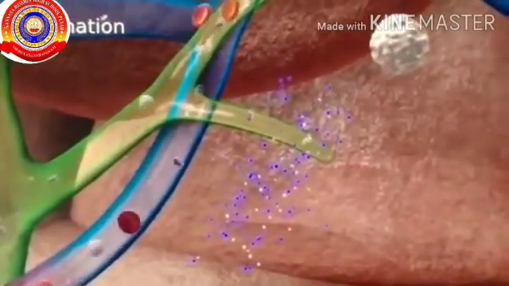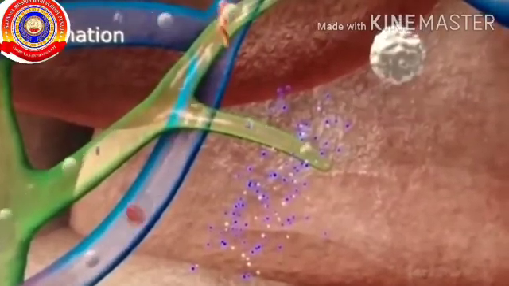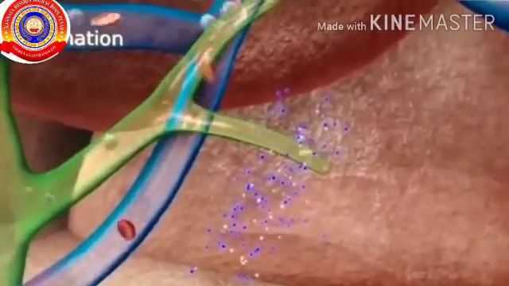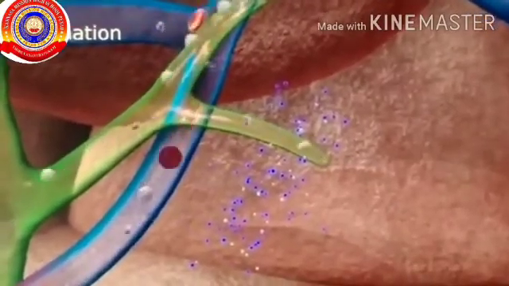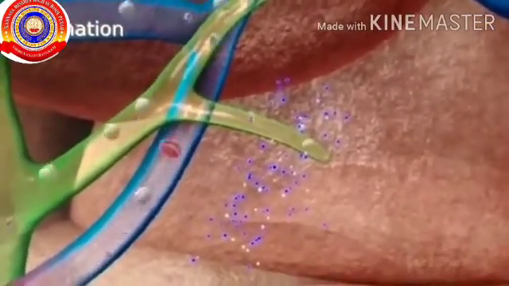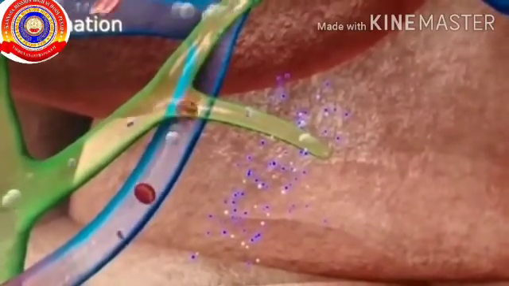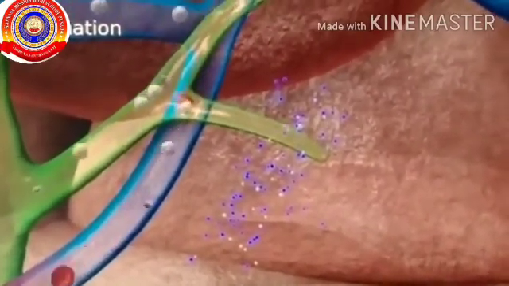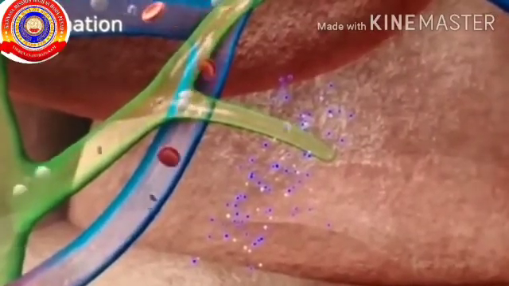This fluid is called tissue fluid. Oxygen and nutrients enter the tissue fluid from the blood in the capillaries. These substances enter into the cells from the tissue fluid. The tissue fluid acts as a medium for the exchange of substances between the blood and the cells.